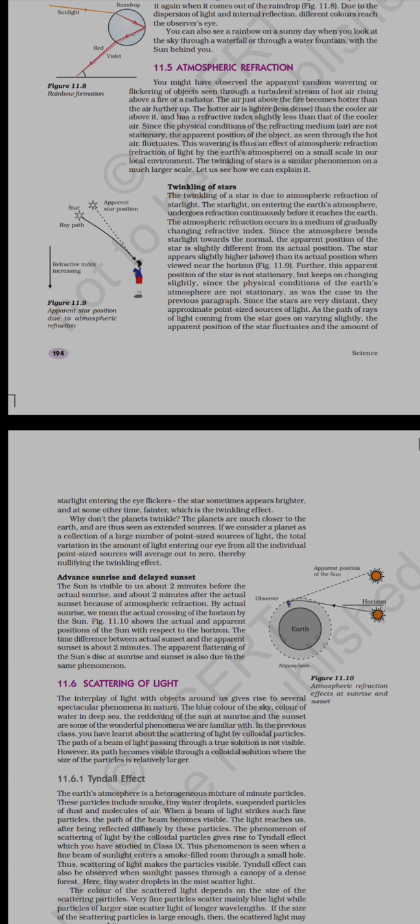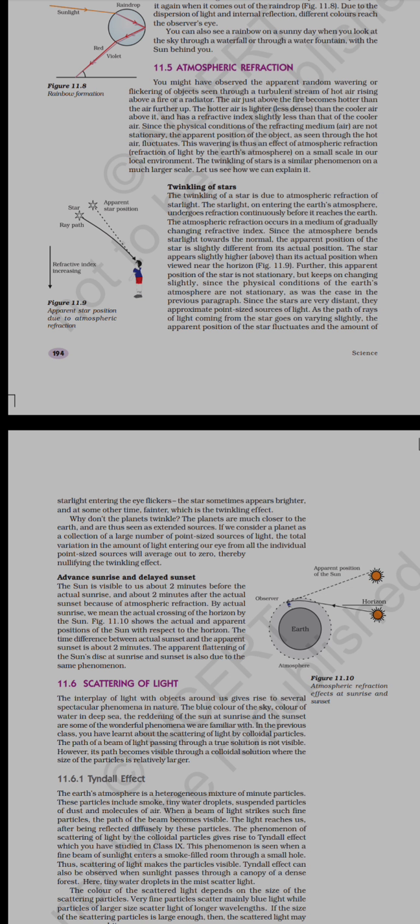The refractive index for the hotter air, the less dense air, will be less than that of the cooler air. So density will be less for the hotter air, but the refractive index will also be less. Similarly, for cooler air the density will be more and the refractive index will also be more.